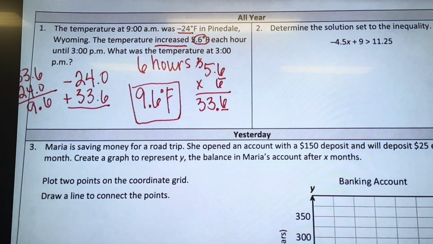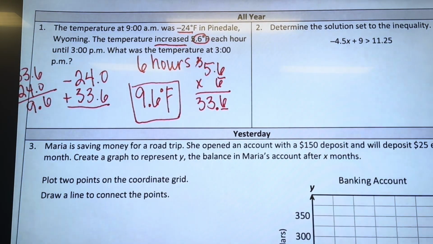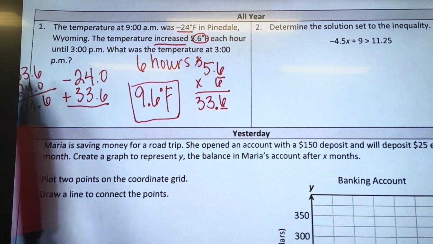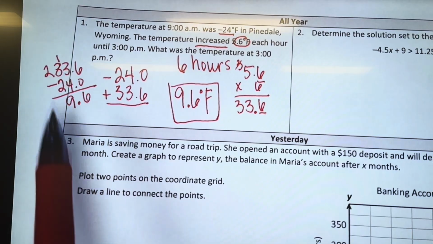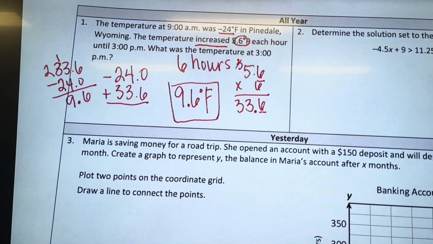Okay, so at 9 a.m., the temperature was negative 24 degrees. It increased 5.6 degrees each hour for 6 hours, so it increased 33.6 degrees. So then we took negative 24 plus 33.6. Same signs add, different signs subtract and keep the sign of the bigger number, then you'll be exact. So the answer should be 9.6 degrees Fahrenheit.